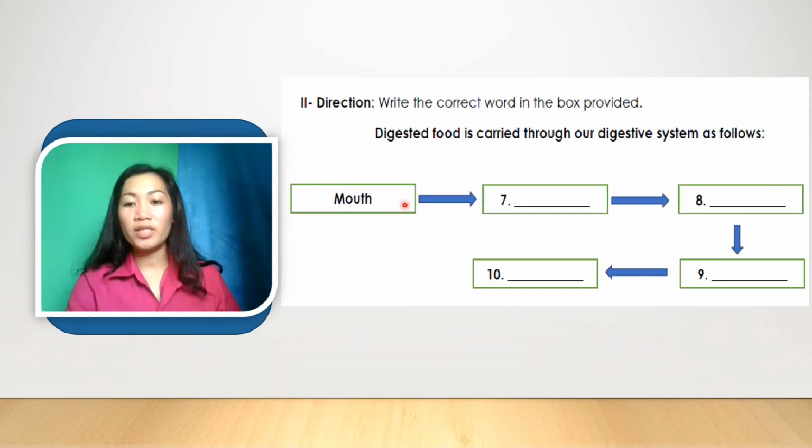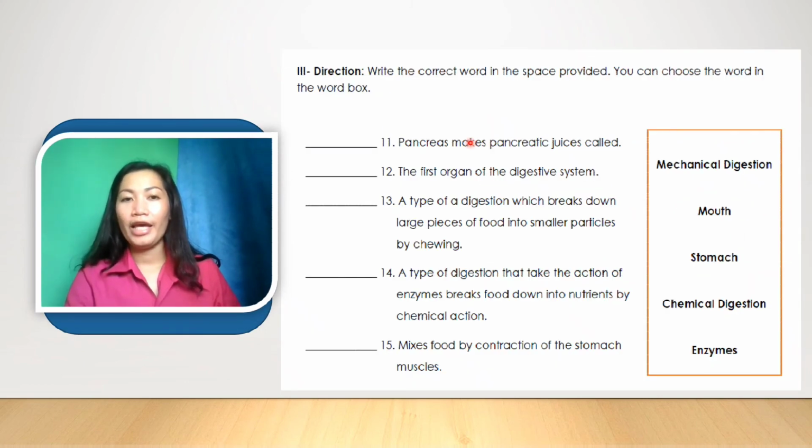And for part 2 of your worksheet, you have to write the correct word in the box provided. So this is how the digested food is carried through our digestive system as follows. First, food, we will chew it in our mouth. Next to the mouth is the tube. What do you call that one? Okay, next, number 8. What is next to this one? And then number 10.